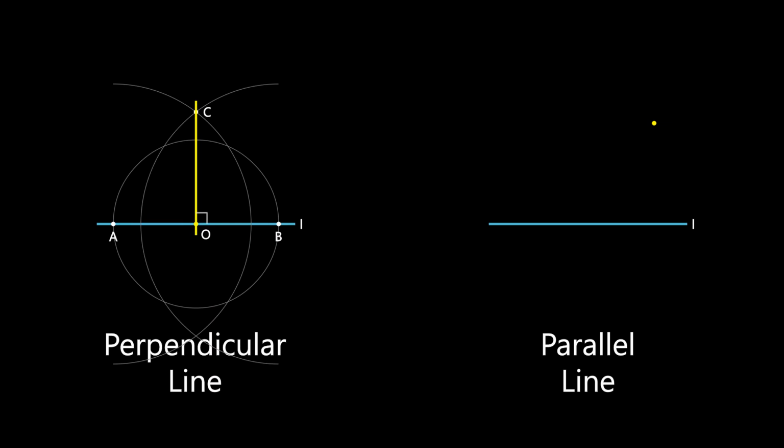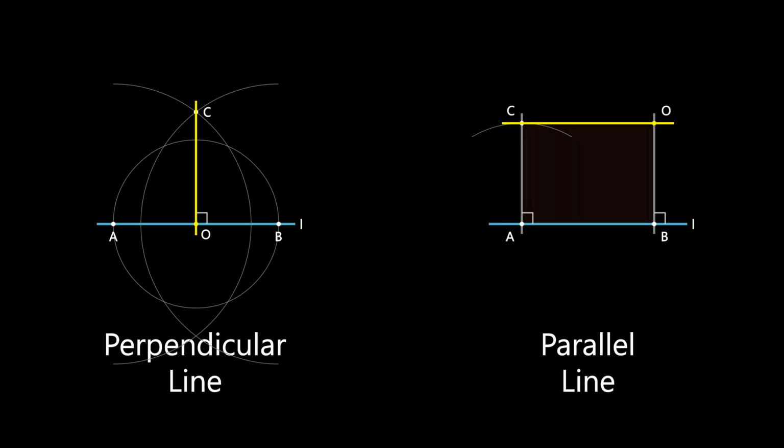Once we can construct a perpendicular line, constructing a parallel line is not difficult. Draw the perpendicular line to L through point O. Then, draw the perpendicular line to L through any point A on L. Using a compass, copy the length of BO to this perpendicular line, obtaining point C. Now, connect C and O. Since the quadrilateral shown in the figure is a standard rectangle, the line OC is parallel to L.